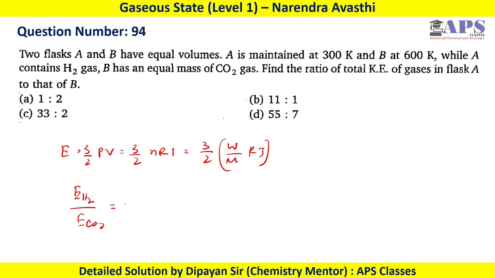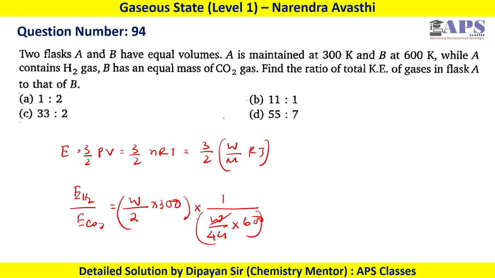So we can write W by 2 into T for hydrogen, R will cancel, and W by 44, which is the molecular weight of CO2, into T. Now W will cancel, so we can write 300 divided by 2 multiplied by 44 divided by 600. So overall it will become 11. So 11:1 will be the correct option.